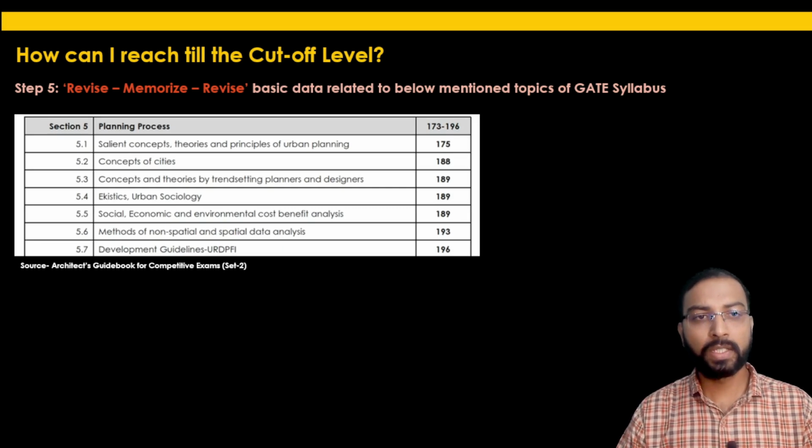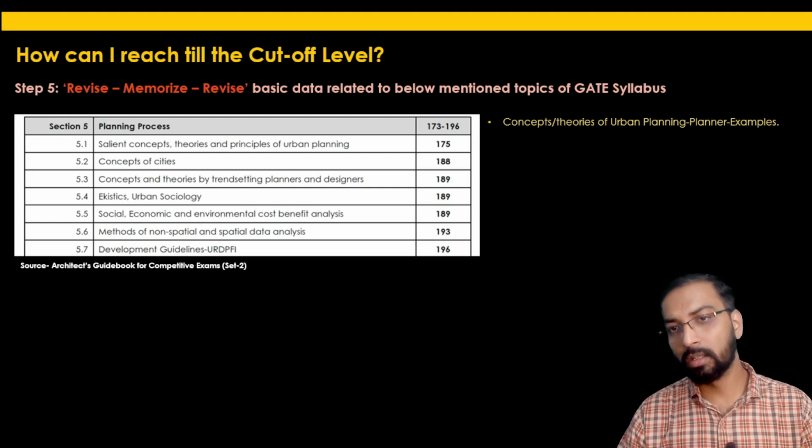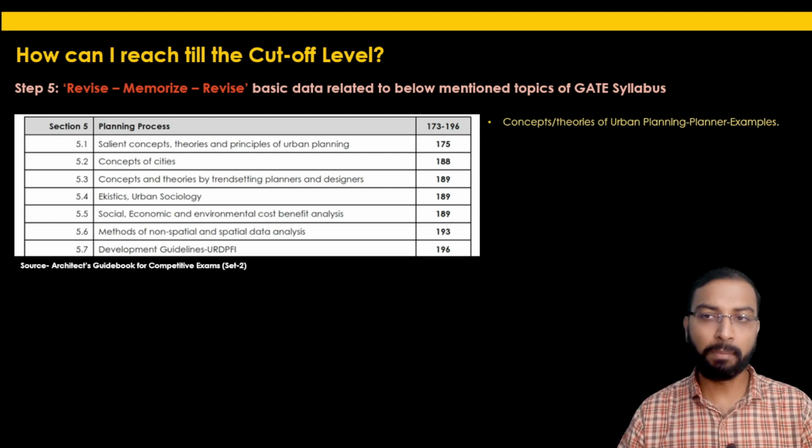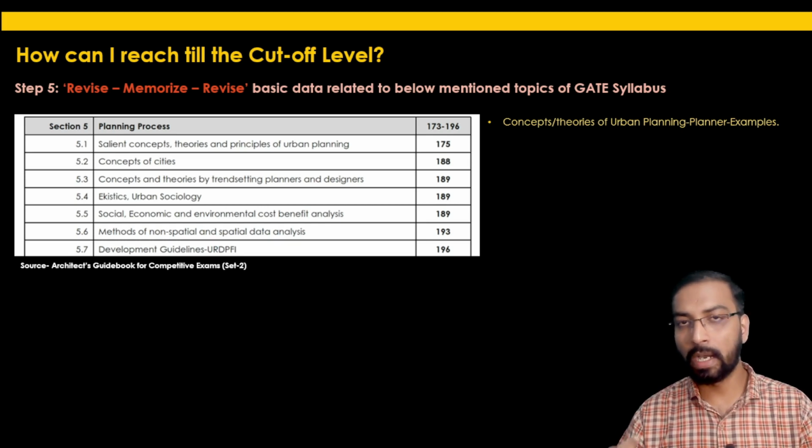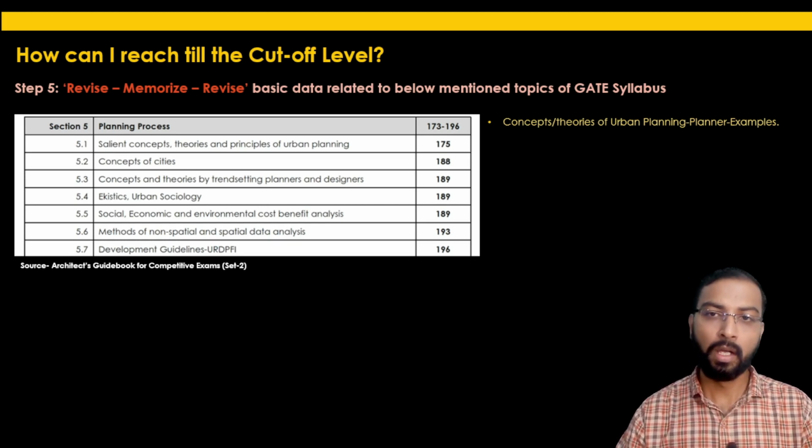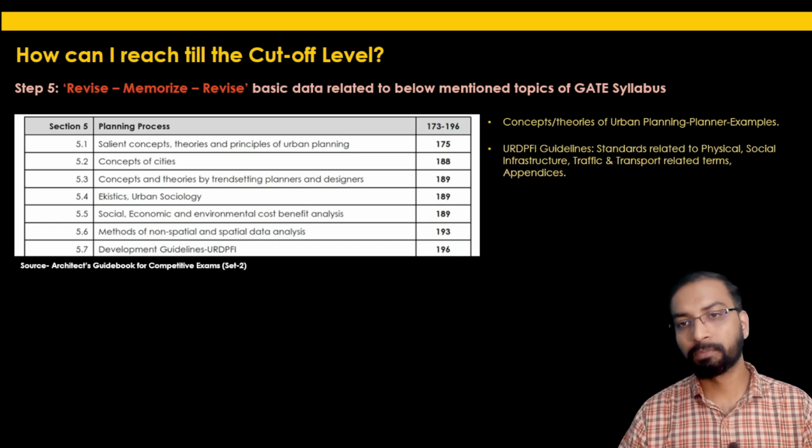The next section is section 5, planning process. Which are the important topics in that? The concepts, theories of urban planning, planner and example. We have already discussed in the previous section. Please keep note of the respective theories and their planners. Just go briefly, make a note of which are the important highlights for that particular theory in these notes.